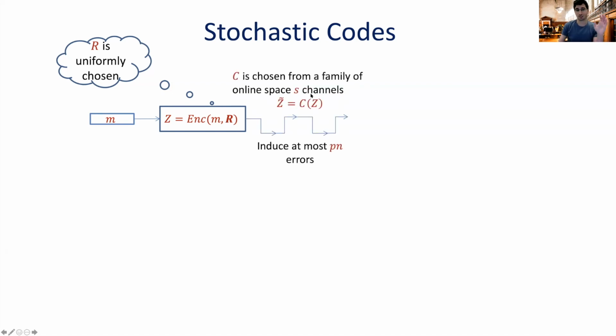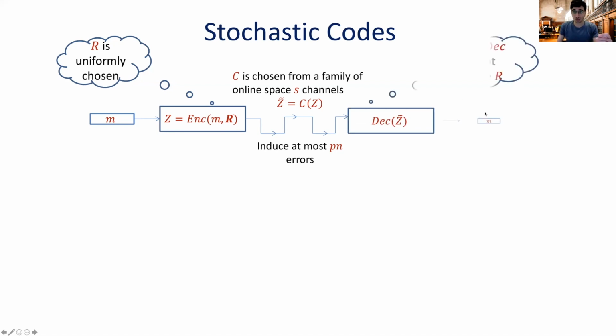As I said before, the channel induces some errors, and in our case, it's going to be chosen from an online space channel. Now, the decoder takes this damaged code word and needs to recover the original message. Let me emphasize here that the channel and the decoder don't receive this randomness. So this is, in a sense, a very lightweight setup. We're not proposing any uniform randomness that is shared by the parties, nothing of the sort. This is the right definition if you don't want to make any assumptions.